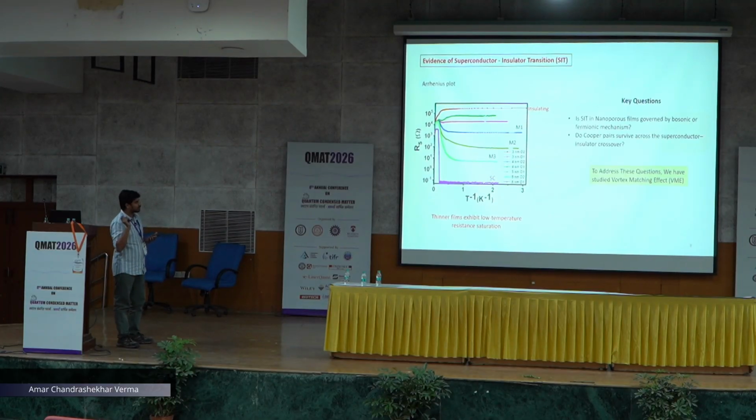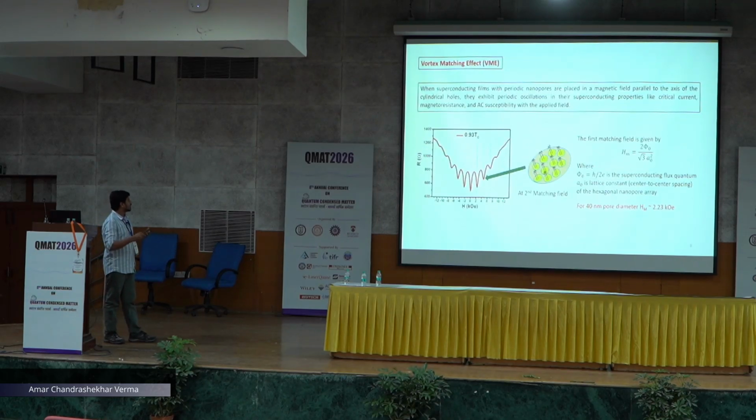So the key question still remains: what is the governing factor for such kind of SIT, bosonic or fermionic? To address this question, we have studied the vortex matching effect. When a superconducting film with periodic nanopores is placed in a magnetic field parallel to the axis of the cylindrical holes, it exhibits periodic oscillation in its superconducting properties, like critical current or magnetoresistance. Here are some examples where we can see a resistance oscillation. The magnetic field at which the oscillation is present is called the matching field. This is the formula for the matching field, where phi naught is the superconducting flux quantum.